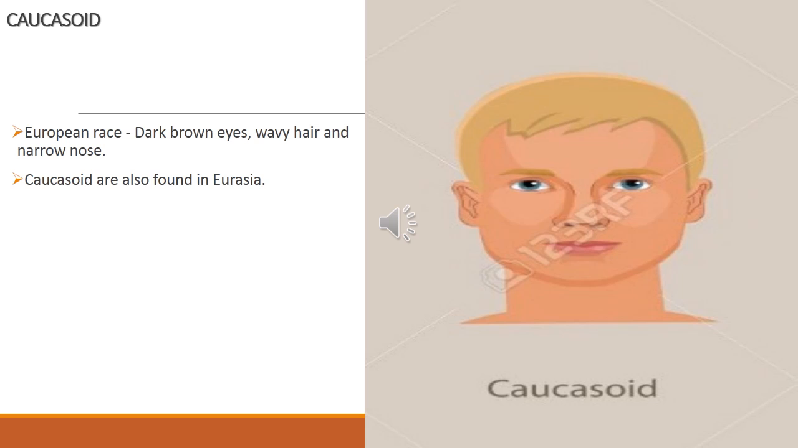So the Caucasoid is also known as the European race. Most of the European people belong to this race, Caucasoid. They are also distributed in the Asia continent. This group has fair skin, dark brown eyes, wavy hair and a narrow nose, and they are also found in Eurasia.